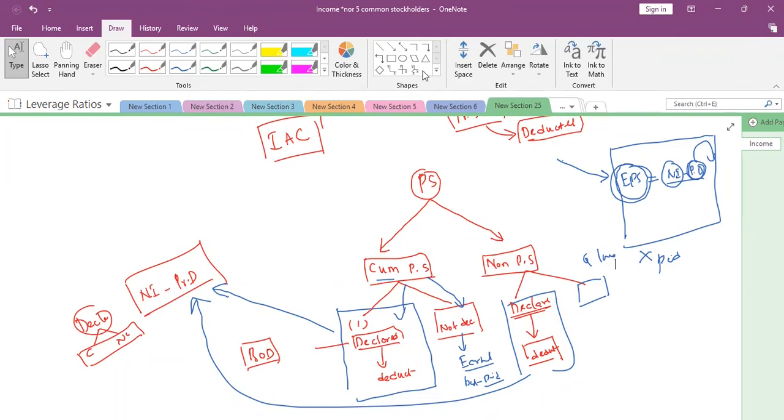Yes, sir. Does this EPS relate only to equity shareholders, or does it include preference shareholders also? Equity shareholders, only common stockholders. Then how do preference shareholders get to know what the earnings were for them? For them, earnings are not important. For them, a fixed dividend we need to pay. EPS is earnings per share for the common stockholders only. Clear, Asif? Okay, sir.